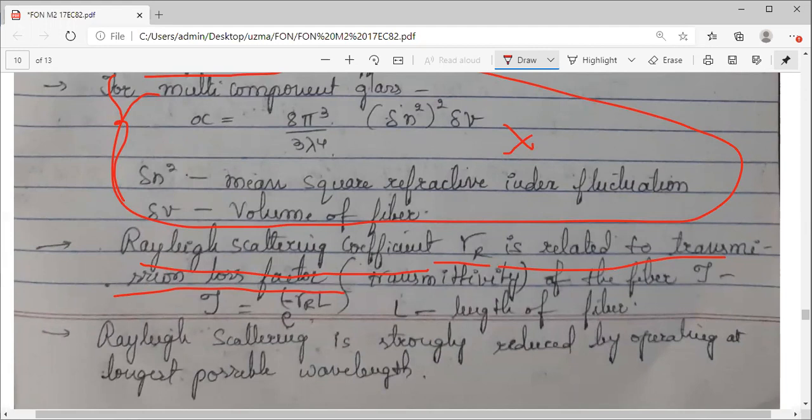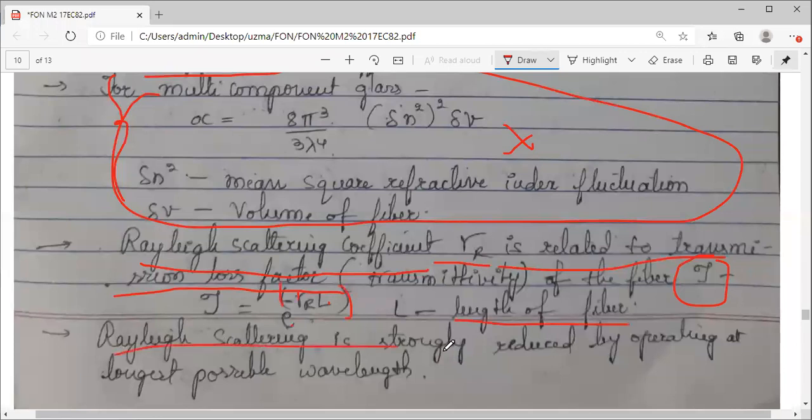So the transmittivity of the fiber is tau. Here tau indicates the transmittivity or transmission loss factor. That tau is equal to e raised to minus gamma r into L, where L is the length of the fiber. If you take the logarithm, you will get it in 10 log. However, this transmittivity tau is equal to e to the power of minus gamma r into L.